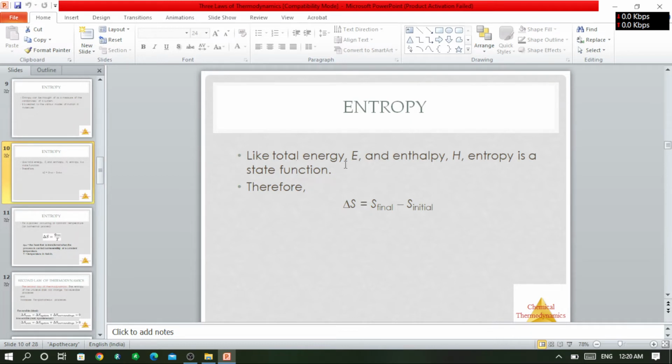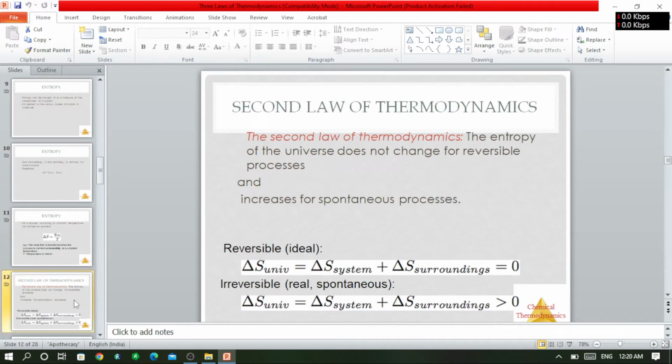Like total energy E and enthalpy H, entropy is also an example of a state function. So delta S is equal to S final minus S initial. Simply, entropy is denoted by the letter S.